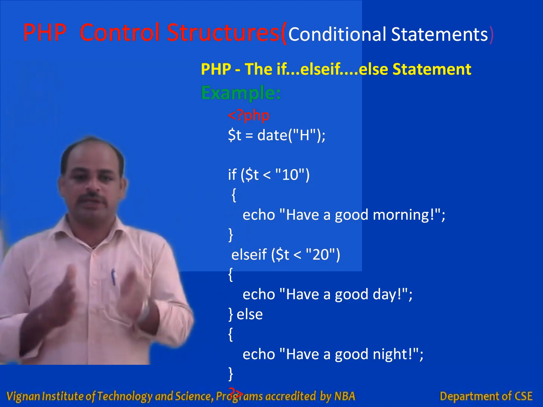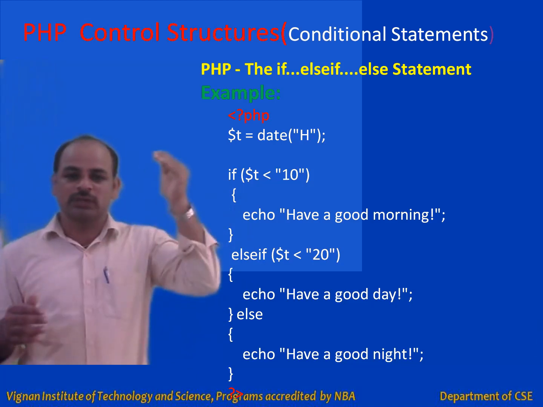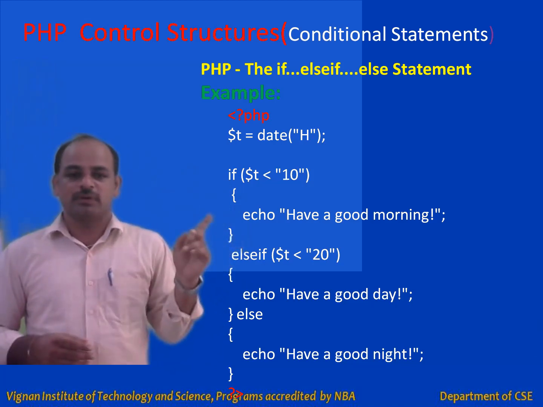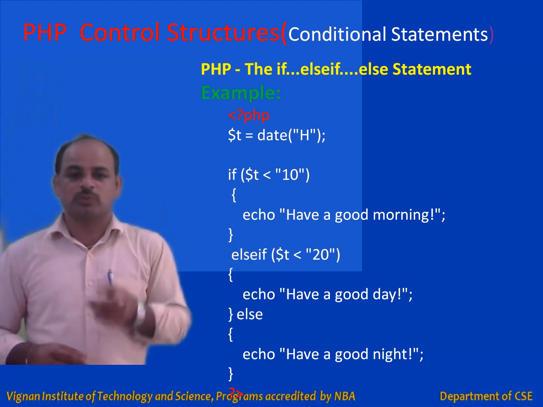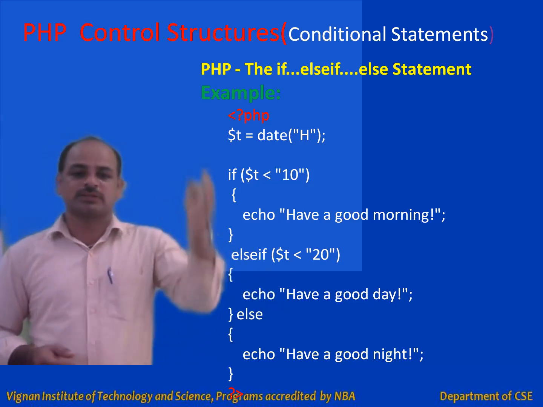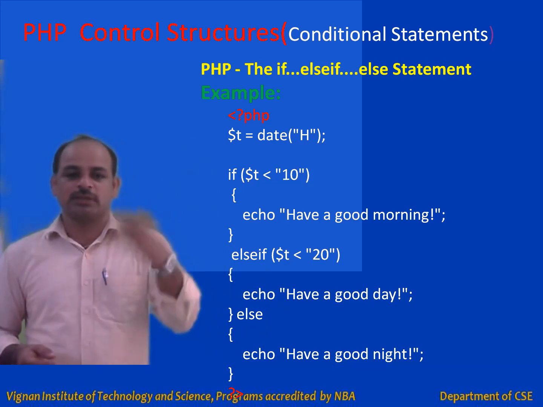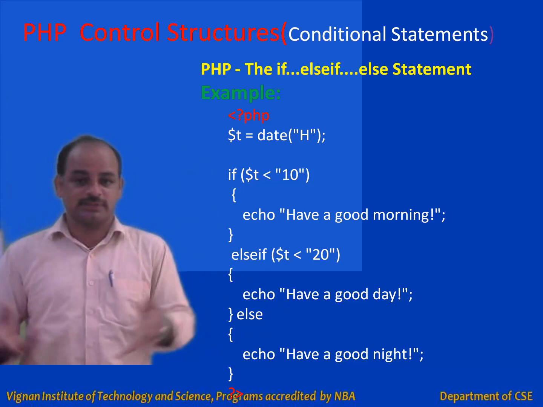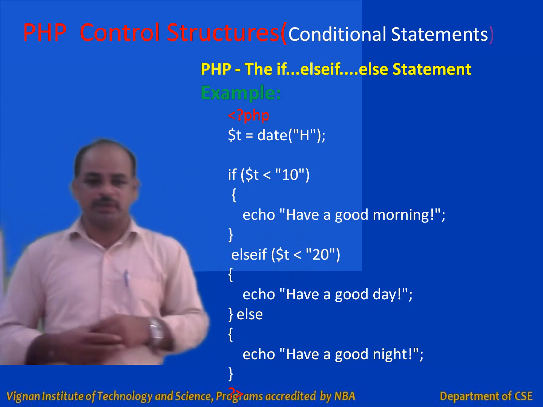If you want to print the day in a week, simply take any variable and store the value of the day, and give all alternatives for the 7 days. For example, if day is equal to 1, echo Monday; if day is equal to 2, echo Tuesday; else if day is equal to 3, and like this you can extend. Likewise, you can also implement printing the month in a year. If you are familiar with any other programming language like C or C++, all these examples have already been implemented there. The same examples you can implement in PHP.